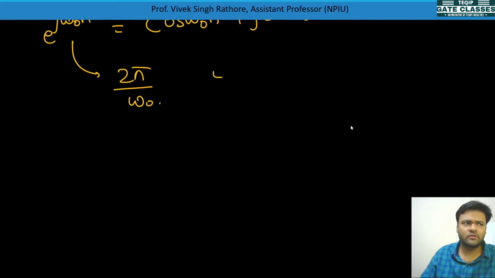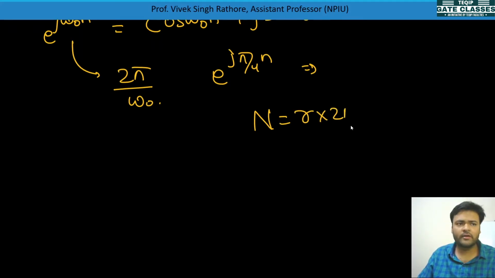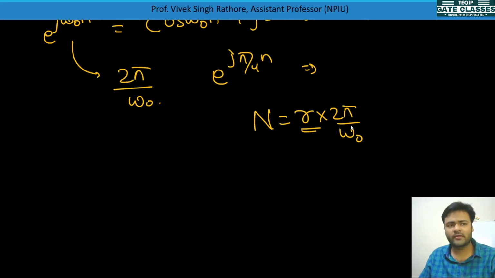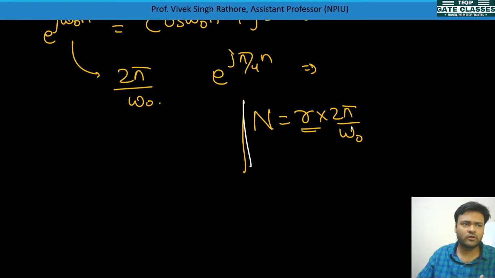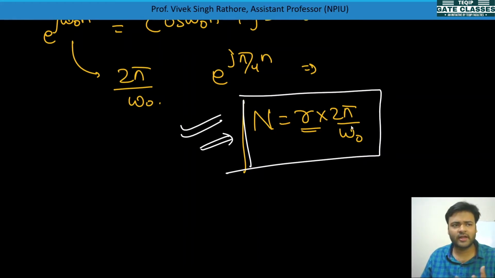So here, for e to the power j pi by 4 n, the fundamental time period is N equal to r into 2 pi by omega naught. This r value is the minimum value which makes N an integer, because N must be an integer. So the final formula you have to remember for checking whether a discrete time signal is periodic or not is this, because the fundamental time period is this only.